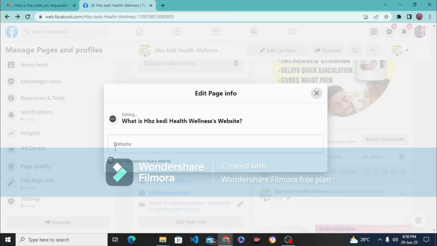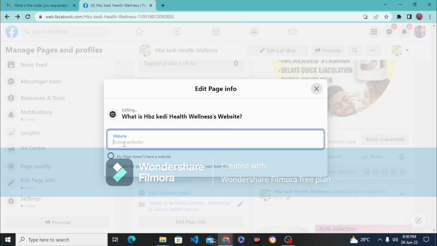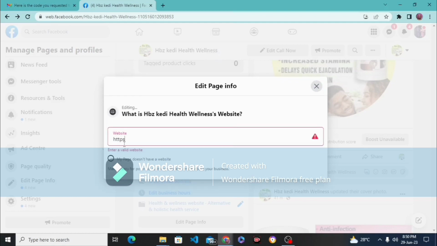So I'm going to enter my website address, the link. If you don't have a website, you can put your landing page link or your WhatsApp link also. You can also put it there. So I'm going to do that.